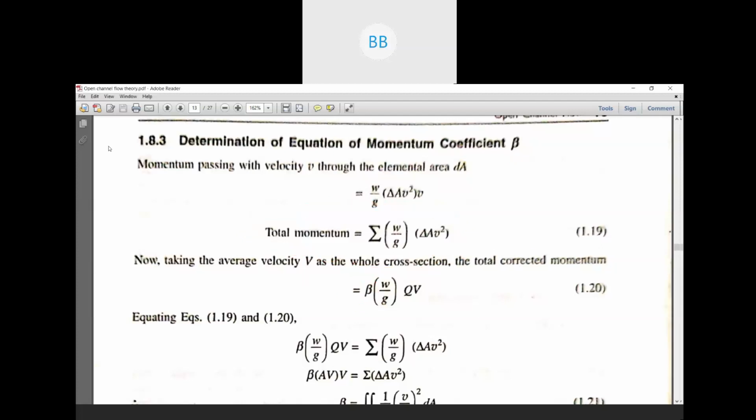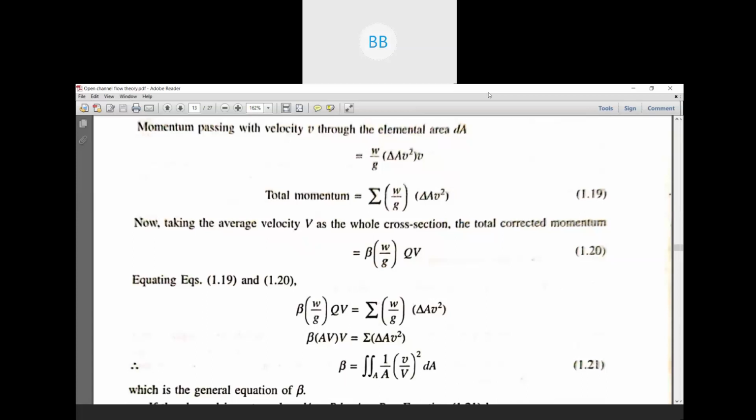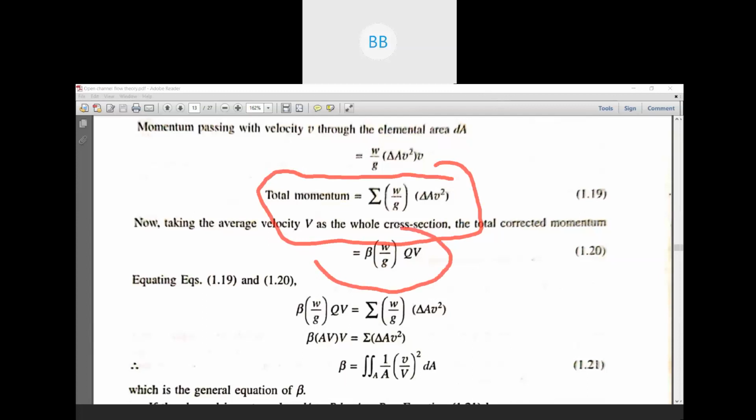The purpose is the same. Then again you calculate the total momentum, and this is our corrected momentum for the whole cross section. Then we equate both equations, like what we did for alpha, and find the beta value.